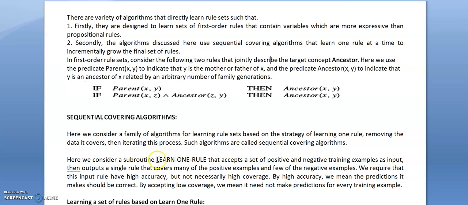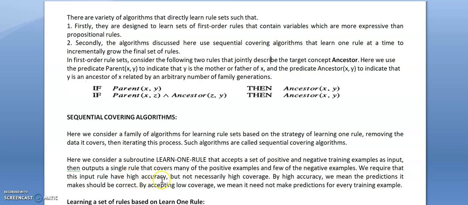Now let us consider one more subroutine here: learn one rule. It accepts a set of positive and negative training examples as input and outputs a single rule that covers many of the positive examples but few of the negative examples. Here we require that this output rule should have high accuracy.